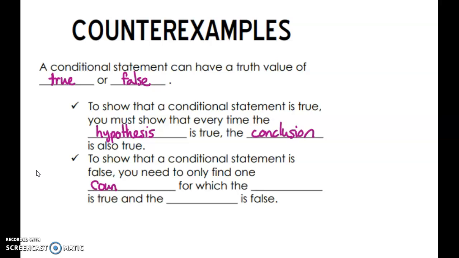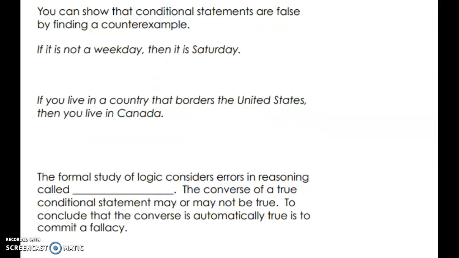So you just have to find one example that doesn't work. So it's called a counterexample, for which the hypothesis is true, but the conclusion is false. So let's look at a few examples. So it says you can show that conditional statements are false by finding a counterexample.